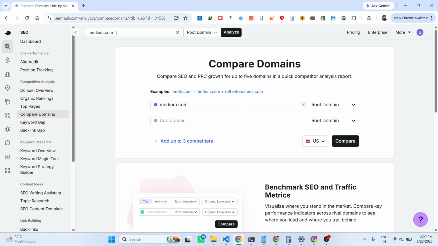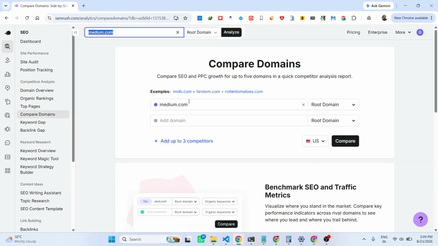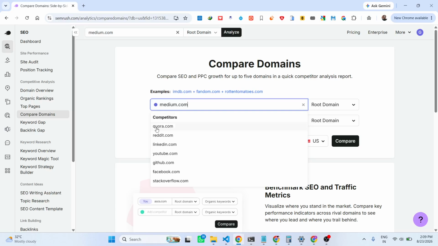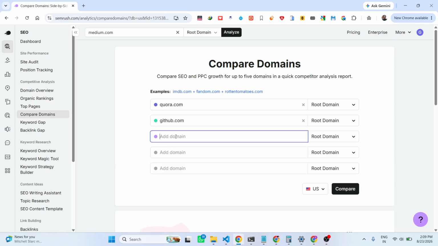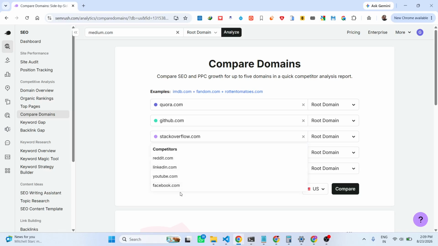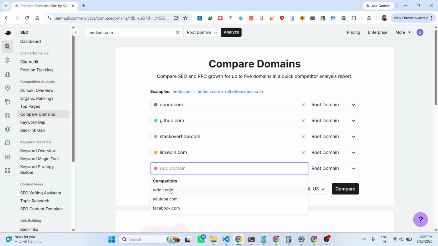Right here will be your actual website that you want to compare. Let me just put in medium.com, and right here will be your competitors. Let me say Quora.com, GitHub.com. You can add three more competitors. Stack Overflow, let me add LinkedIn, Reddit.